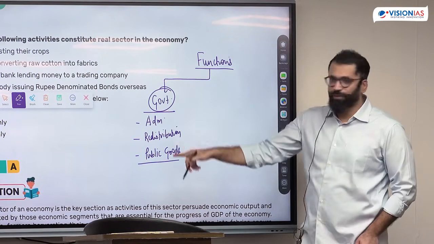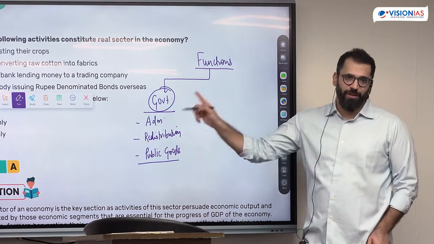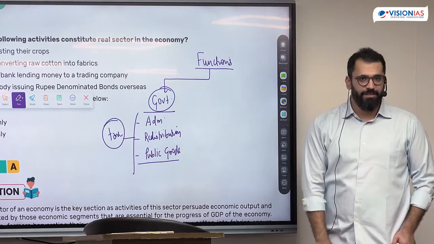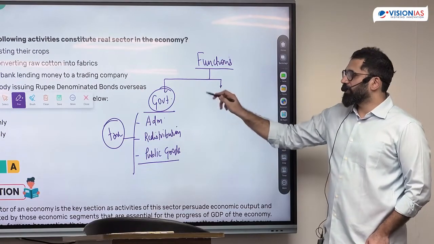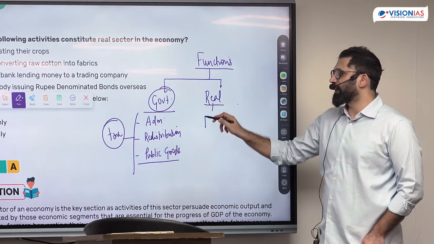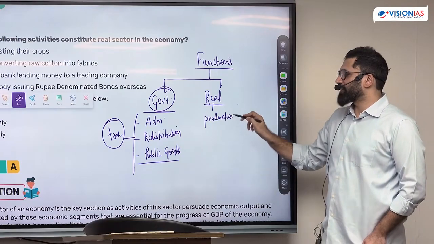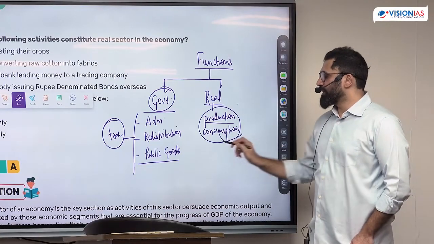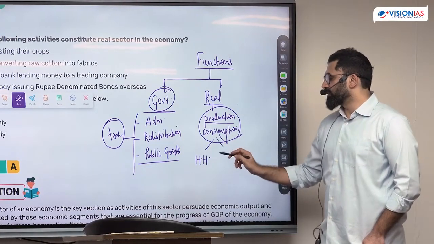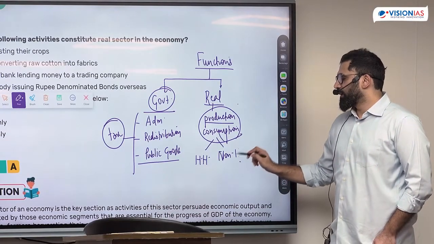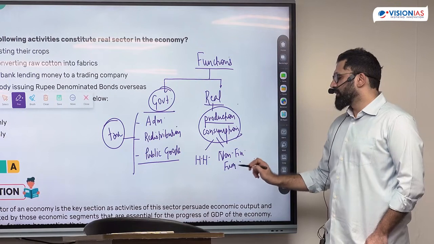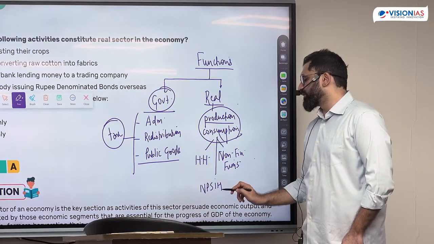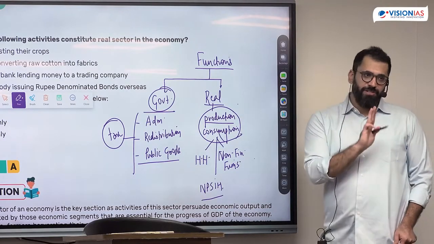एक सेक्टर है, ये तीनों फंक्शन और कोई नहीं कर सकता है. Nobody can provide all this, and for doing this, the government will collect a tax. This is alone the government does it. Then another function is the function of production, which is called as the real sector. Production and consumption activity are done in the real sector. This is what is done by mostly households, non-financial firms, and non-profit organizations serving the household. These are the three major players here.